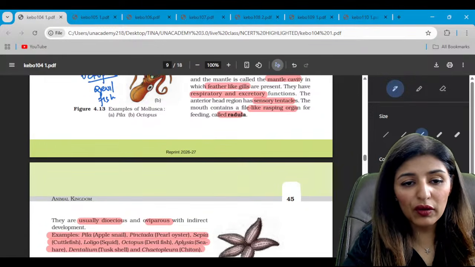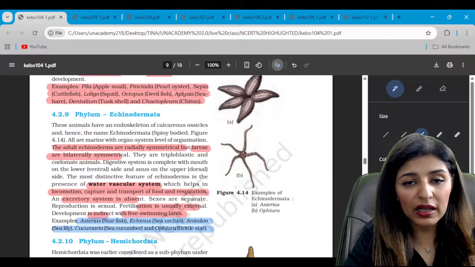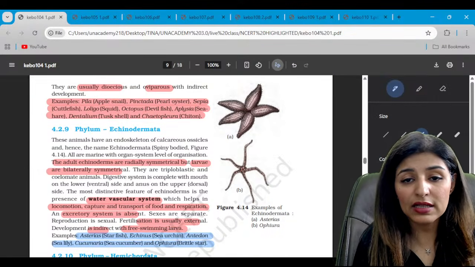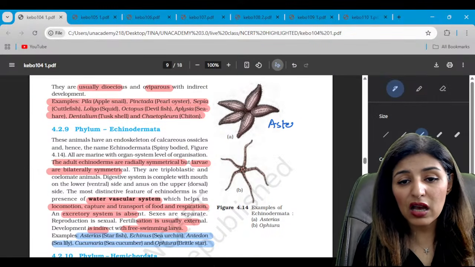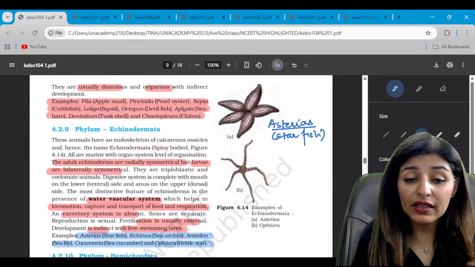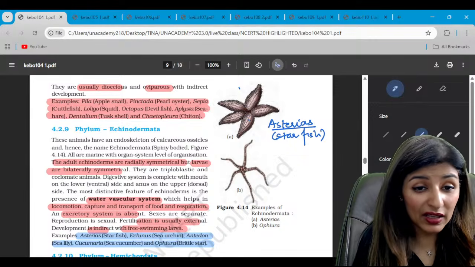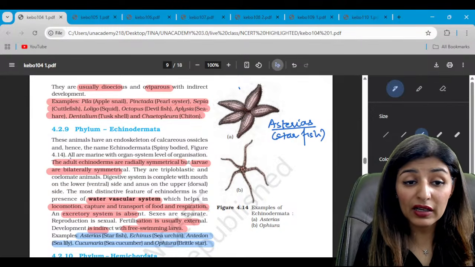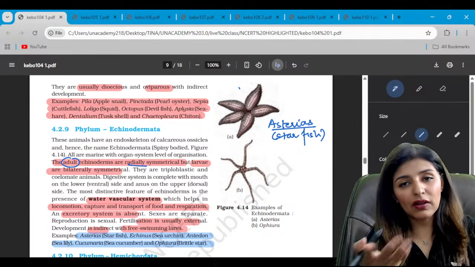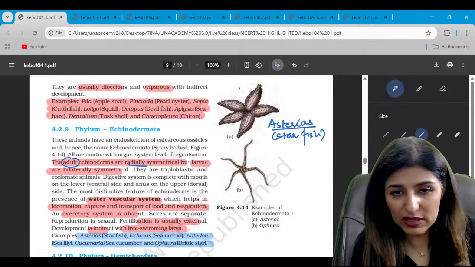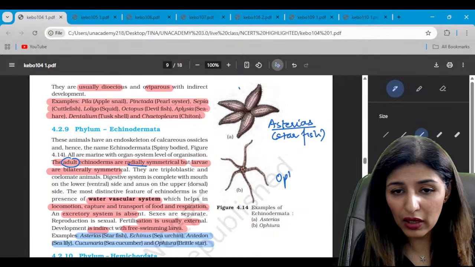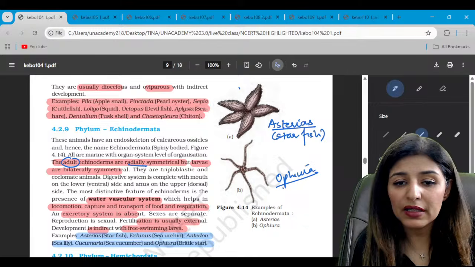All right. Now moving on to the next diagram, which represents Echinodermata. The first one is Asterias, which is a starfish. It has radial symmetry. Yes or no? Radially symmetrical adults, while the larvae, not shown here, have bilateral symmetry. And this one is Ophiura, the brittle star.